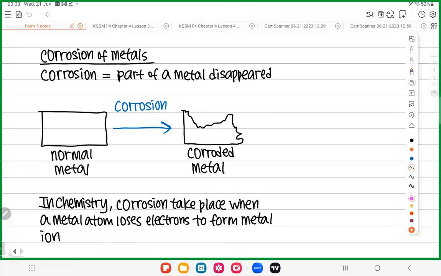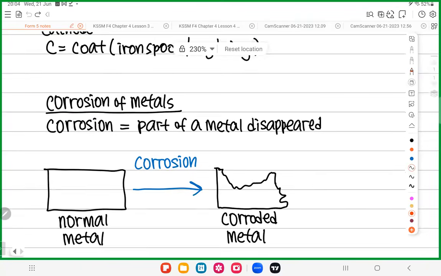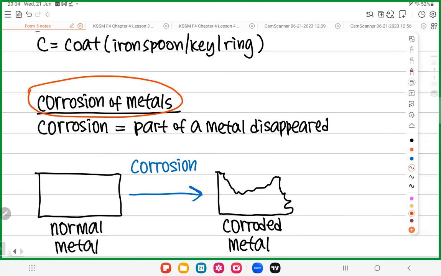The last part of your Form 5 Chapter 1 Redox is called corrosion. So today we will focus on this only. You must know corrosion can happen on metals. Corrosion only happens on metals. You never heard of plastic being corroded? No. For chemistry, for SPM, corrosion focuses only on metal.